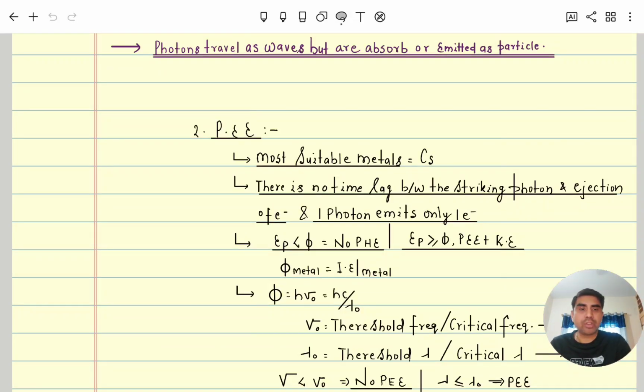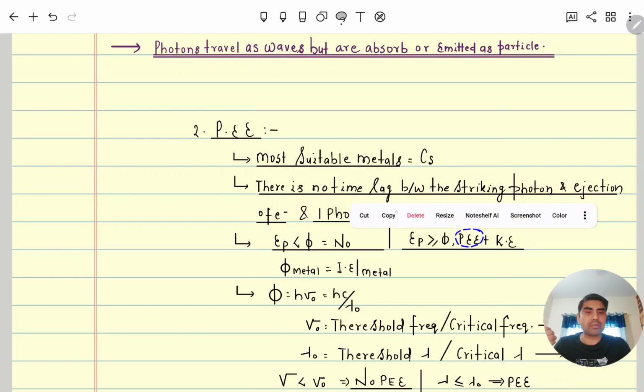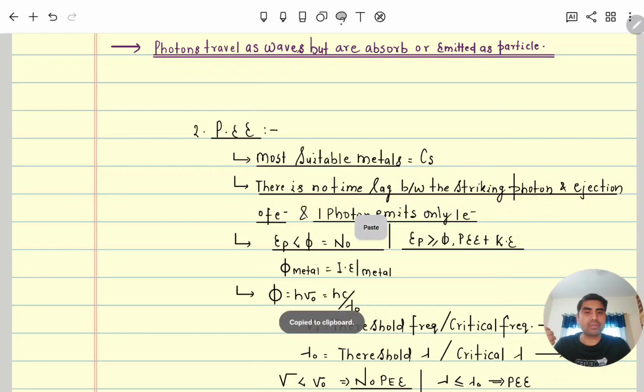So if the energy of the photon which is falling is less than the work function, then the electron cannot come out from the surface, meaning no photoelectric effect. But if the energy of the photon is greater than or equal to the work function, then what will happen?